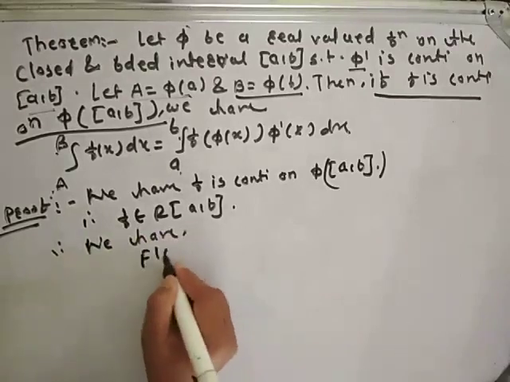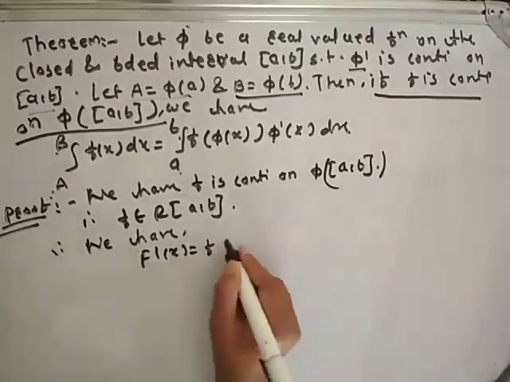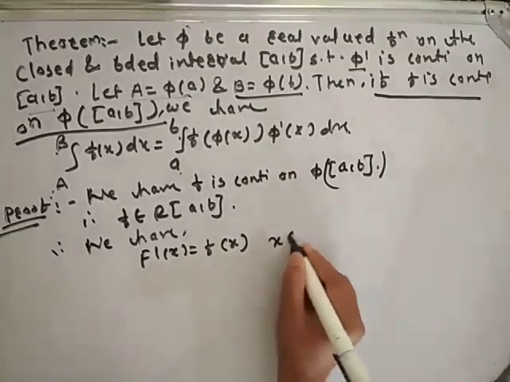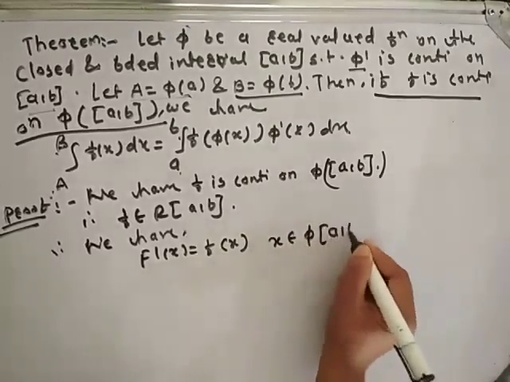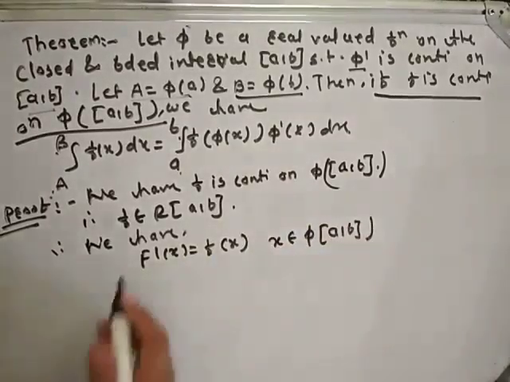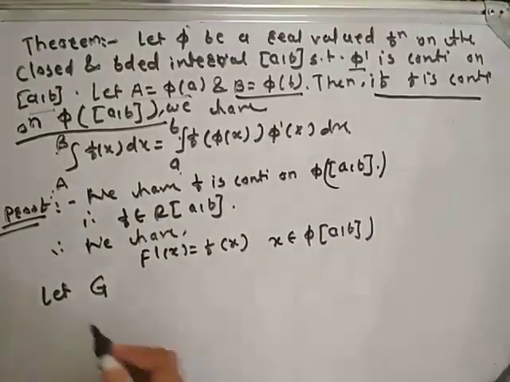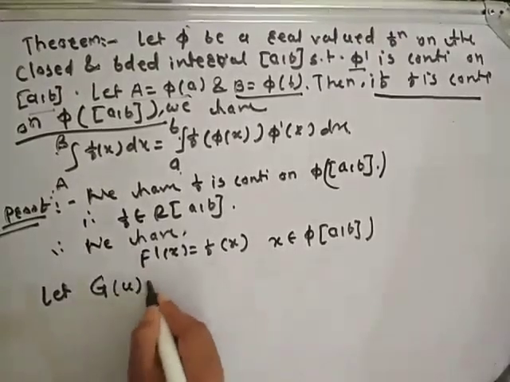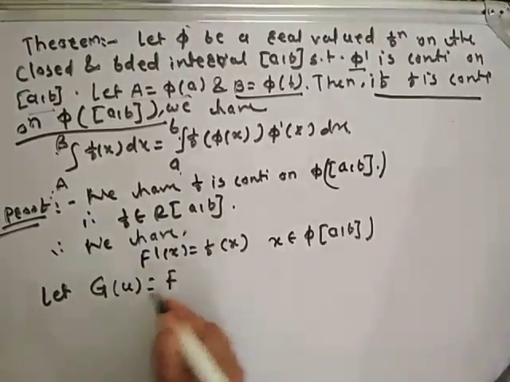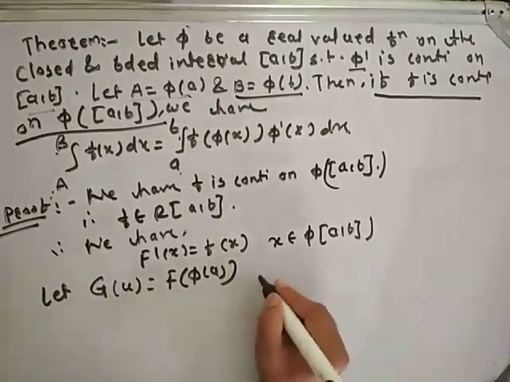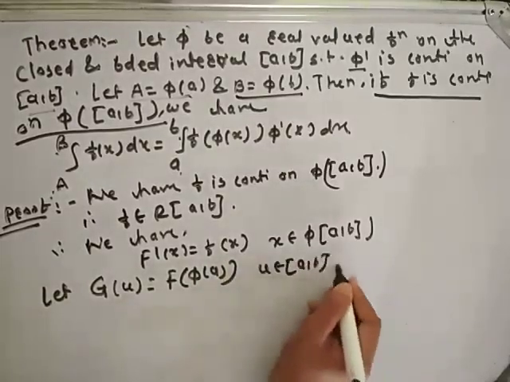capital F dash of x is equal to small f of x, because this is by the first fundamental theorem of calculus, x belongs to phi of closed interval [a, b]. Let, this is a construction, G of u is equal to capital F of phi of u, u belongs to closed interval [a, b].